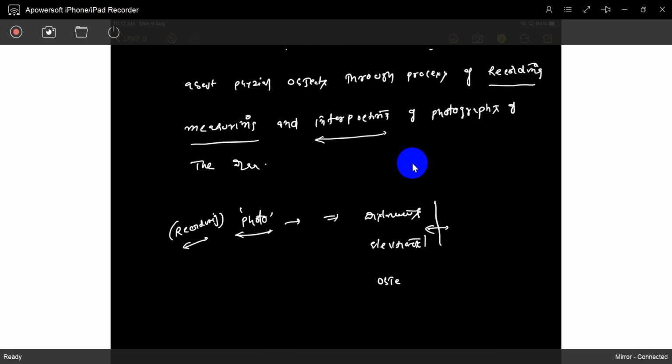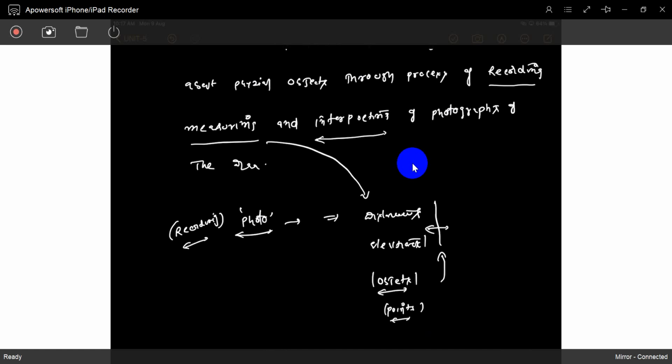Objects means trees, buildings, anything, or points if it is free land without any objects. Objects or points, you can find the distance between any two points, or the elevation of those points. You can measure and also interpret. Interpret means interpretation through comparison with other lands.